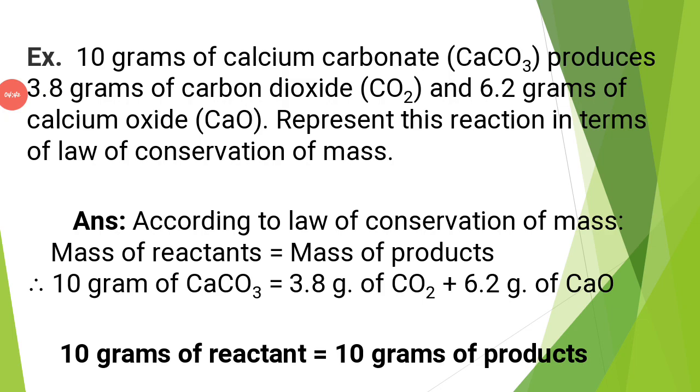For example, 10 grams of calcium carbonate produces 3.8 grams of carbon dioxide and 6.2 grams of calcium oxide. Represent this reaction in terms of the law of conservation of mass. Here, according to the law, the mass of reactants is equal to the mass of products.